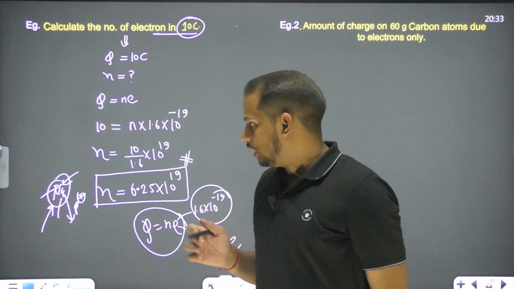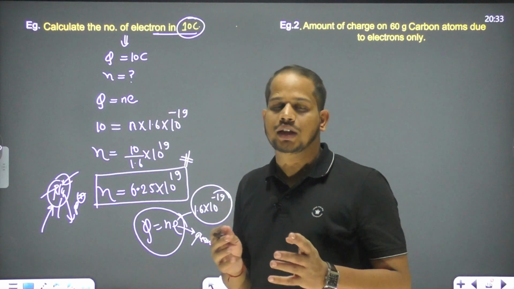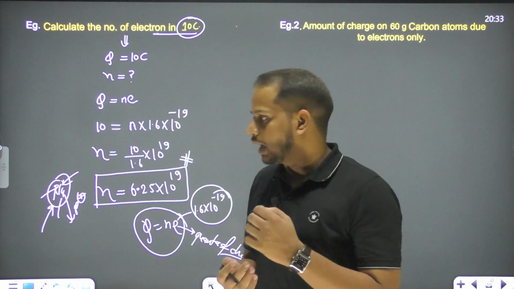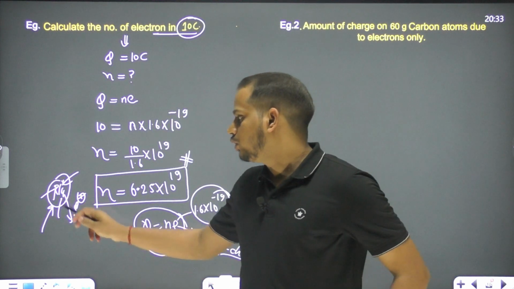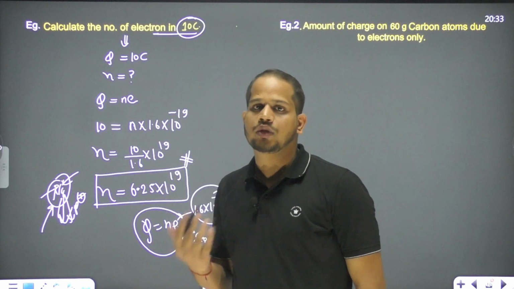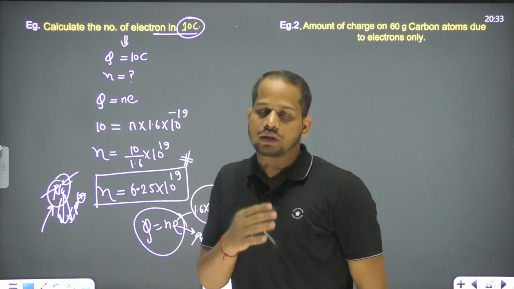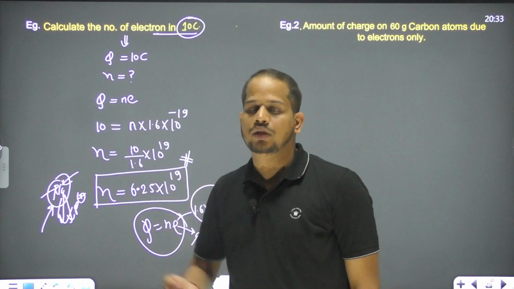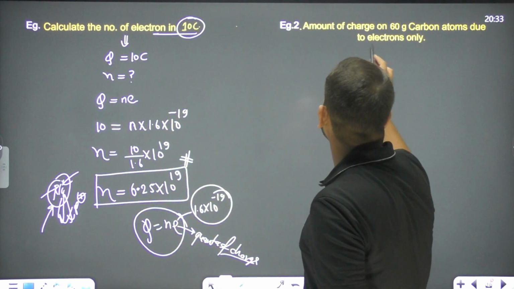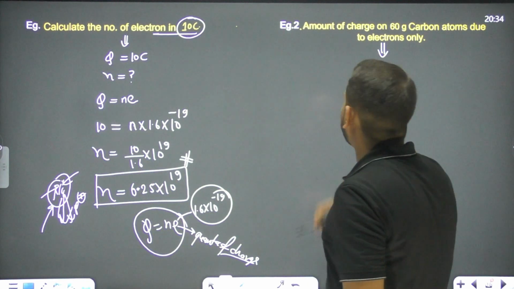But in some situations the nucleus is changing, like in the case of radioactivity. So what is happening in radioactivity? The nucleus is changing. A proton is converting into a neutron and neutrino, and the neutron is converting into a proton and antineutrino. A lot of things are there, right? So now let's see the next illustration.